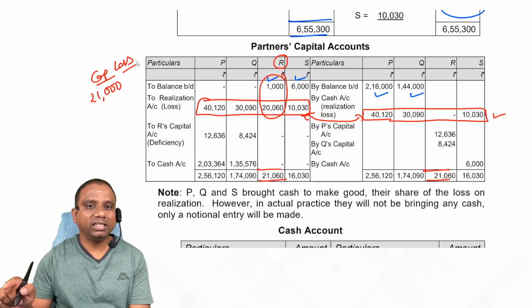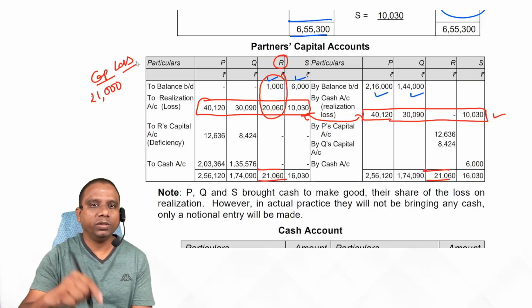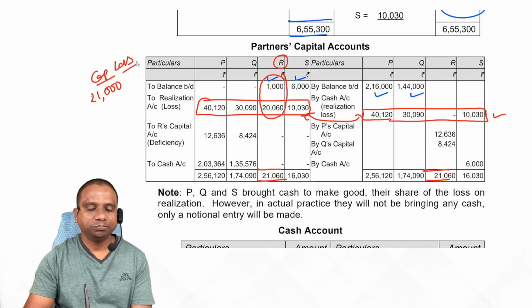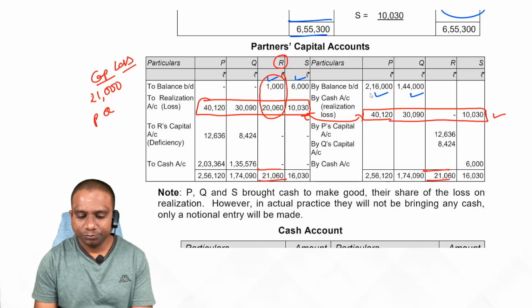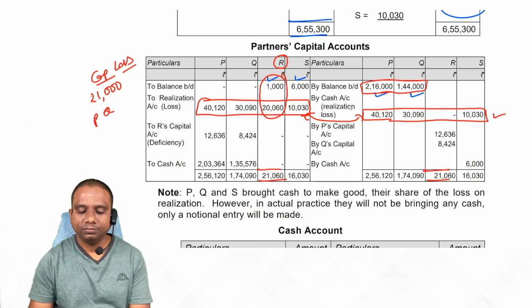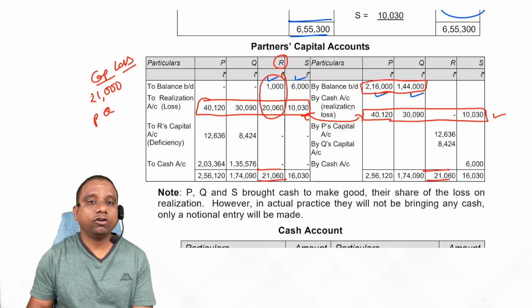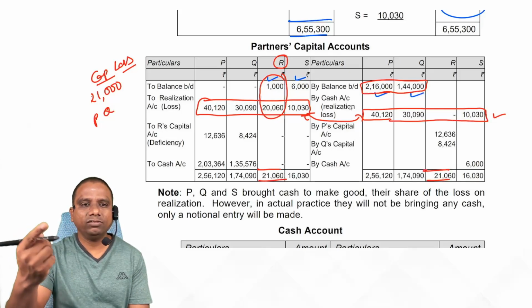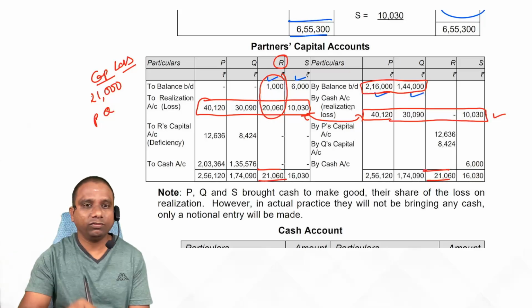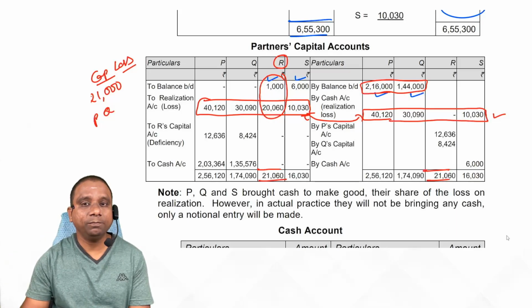Already S account is showing a debit balance, so we should not ask him to bear the capital loss. Now who will bear it? P and Q. In which ratio? Capital ratio. Here they are following fluctuating capitals. If it is fixed capital, whatever is in the fixed capital accounts, that we take. But if they are following fluctuating capital,